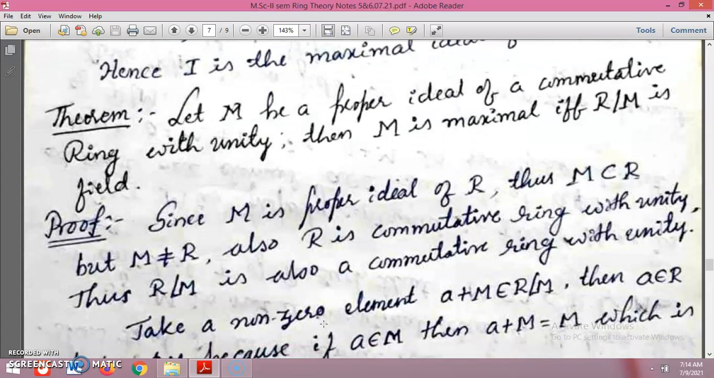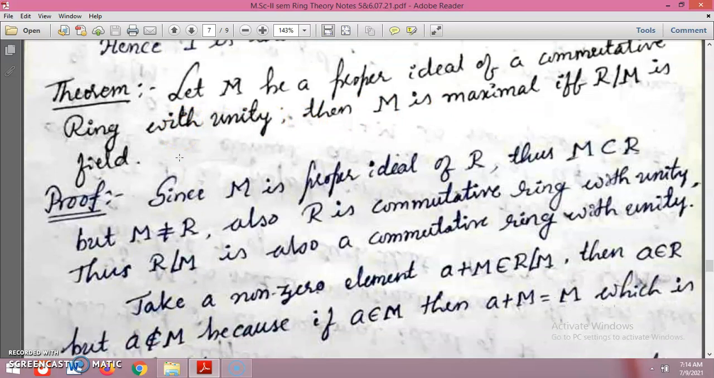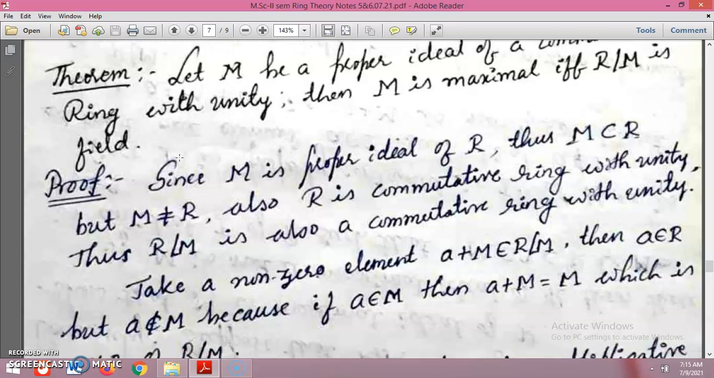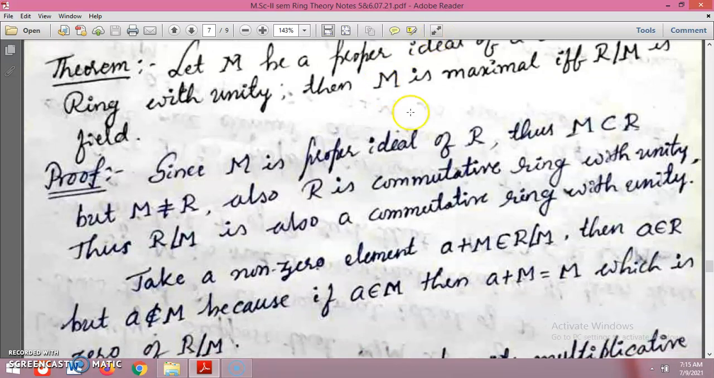Now let us take another property. Let M be a proper ideal of a commutative ring with unity. Then M is maximal if and only if R over M is a field. With the help of the definitions of field and ideal, we shall prove this. Since M is a proper ideal of R, M is a proper subset of R, not equal to R.